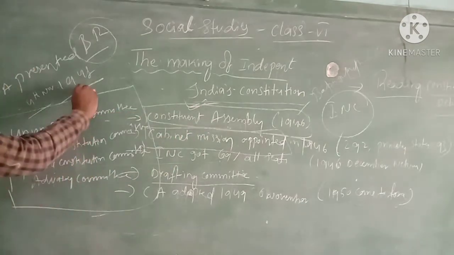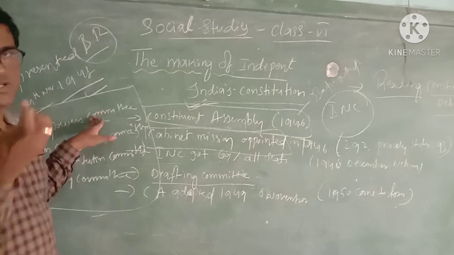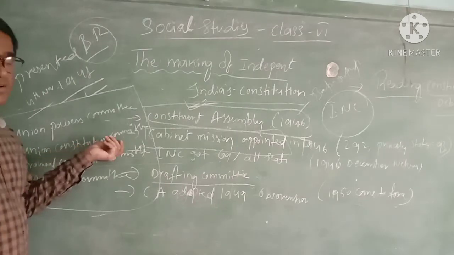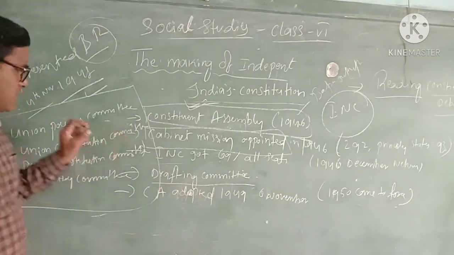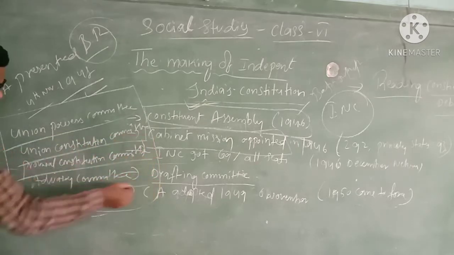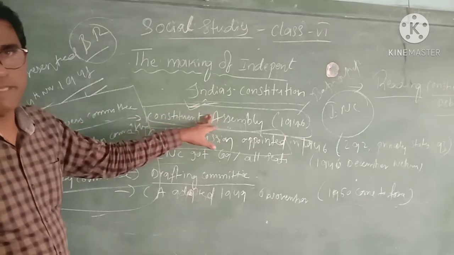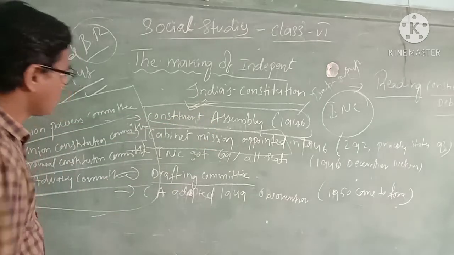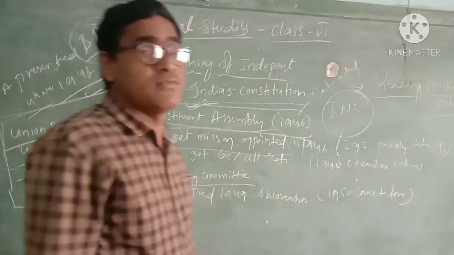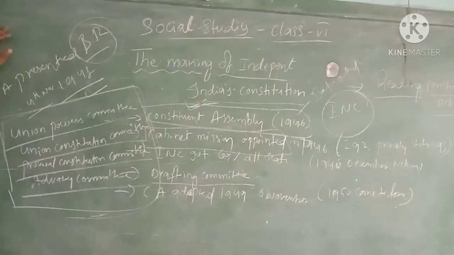What is the committees' main duty? The Union Powers Committee collects information from different regions of India, and the Union Constitution Committee also collects other opinions. These committees then submit their reports to the Constituent Assembly. After observing the opinions of all these committees, finally the drafting committee started writing the Indian Constitution.